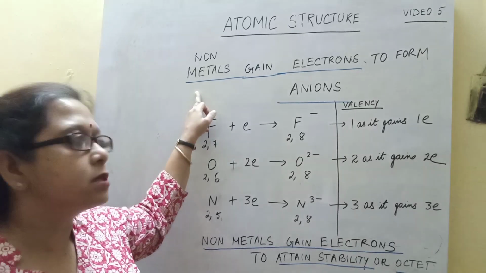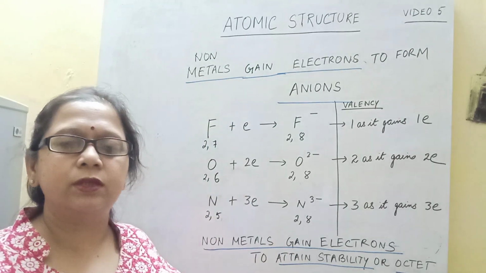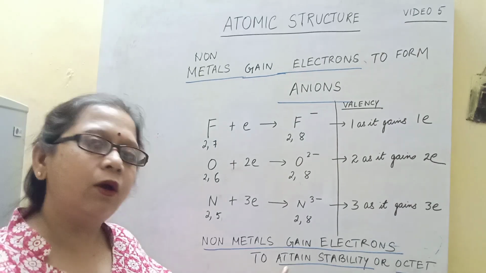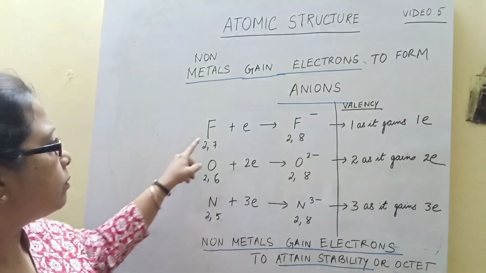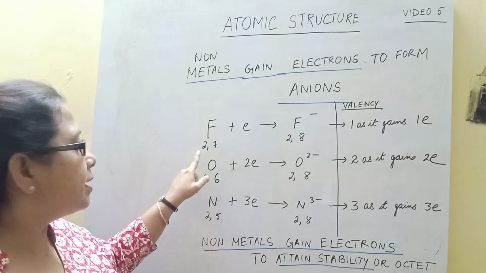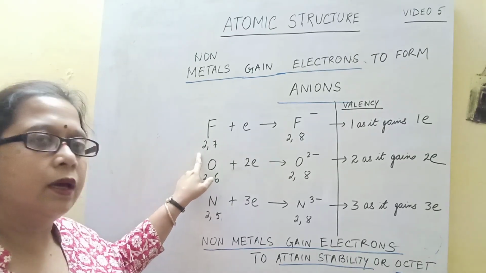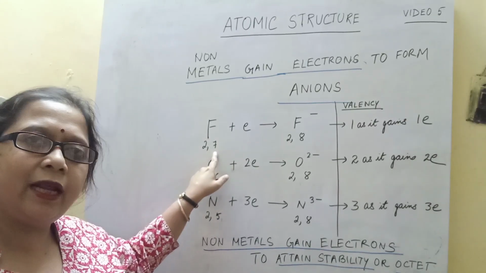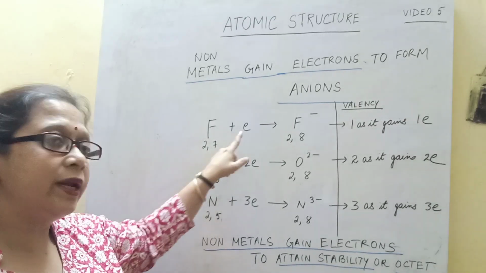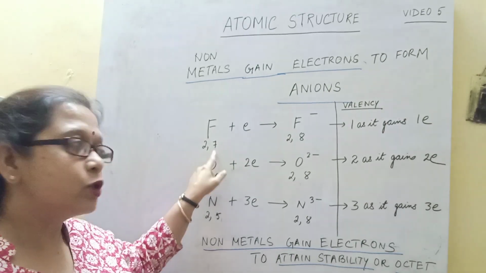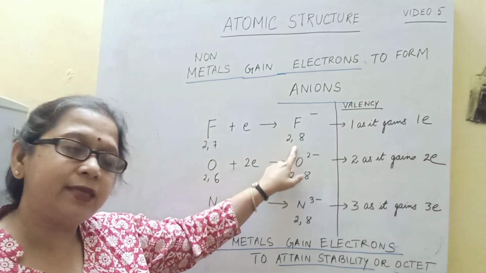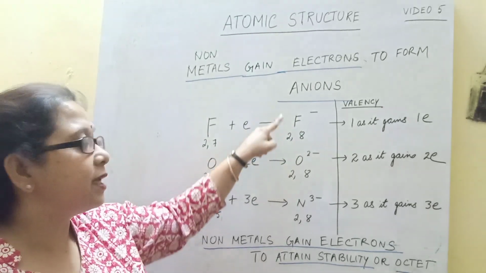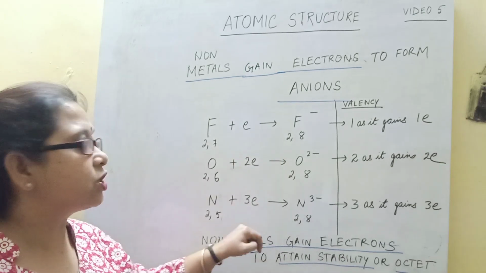Coming to non-metals. Now non-metals gain electrons. Again, the purpose of gaining electrons is to attain stability or an octet. So let us come to fluorine. It has 9 electrons. Electronic configuration is 2,7. So to attain an octet, it needs to gain 1 electron in its outer shell. So it gains an electron and becomes 2,8, and its charge becomes F-. So it forms an anion, that is a negatively charged ion.